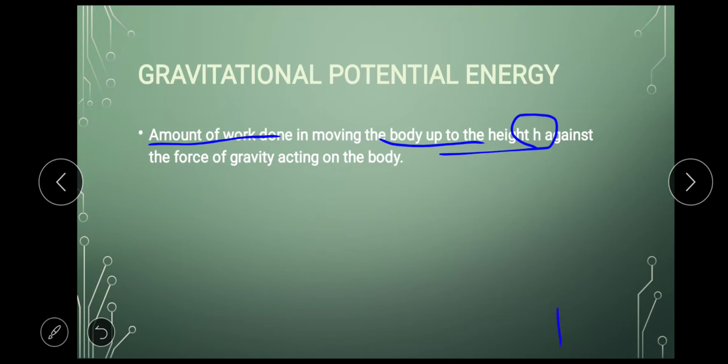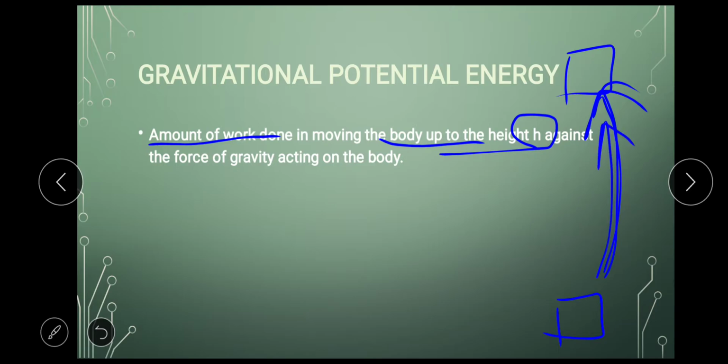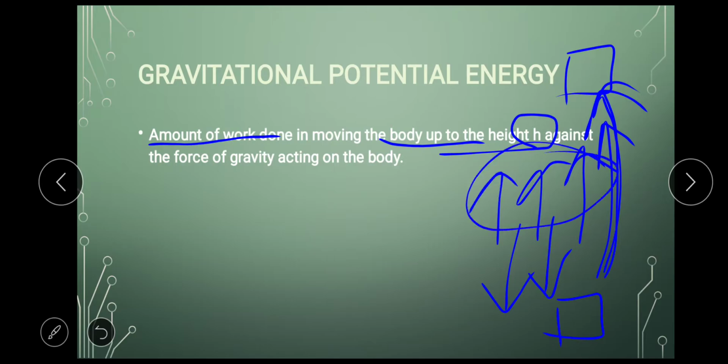If there is an object here, and I want to move this object up to this height, I have to do some work. Why do I have to apply some energy here? Because gravity is pulling the object down, and I have to work against gravity to pull the object up. That work is nothing but the gravitational potential energy.